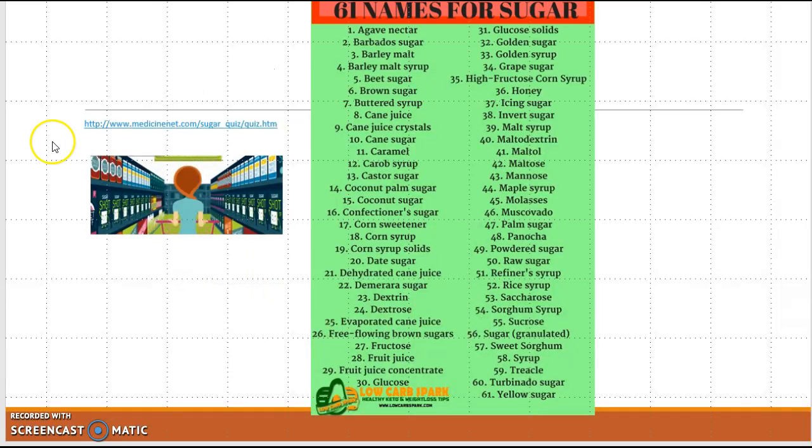But here's a list of all the different names for sugar. You probably saw that with all your label reading you did. So beet sugar, maltose, rice syrup, dextrose, fructose syrup, turbinado sugar, yellow sugar. I mean, there's just multiple names. So in the food industry, they can use any one of these. And some of them are better for different things. Some are better for baked goods. Some are better for candy bars. So you will see those as you do your label reading.